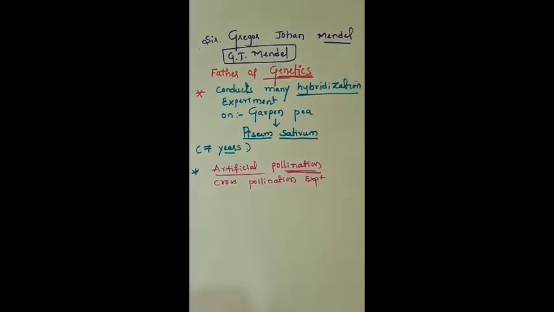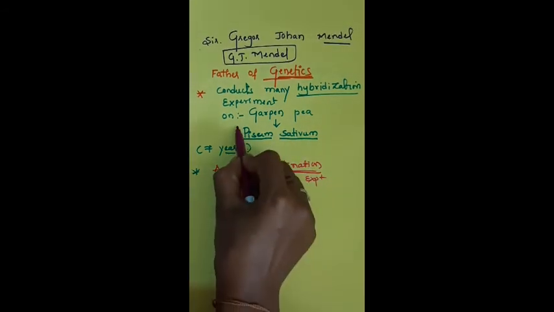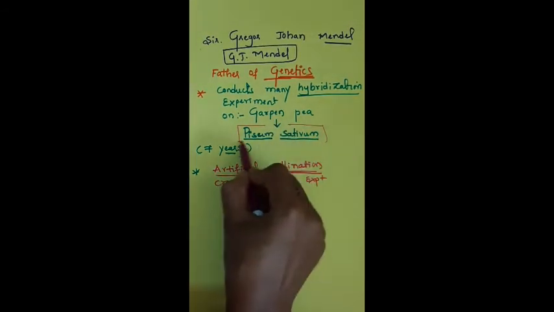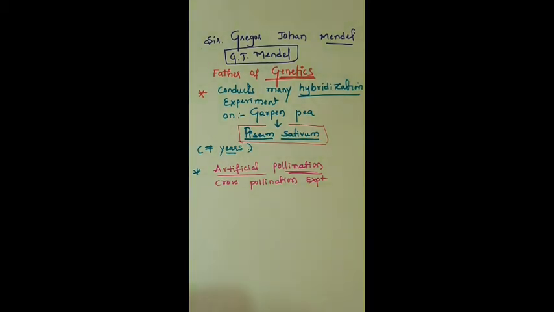Then Mendel selected 7 contrasting characters. He did the experiment on the Pisum sativum plant, which has many characteristics like height, color of the seed, color of the flower, color of the leaves, seed shape, stem height, flower position.